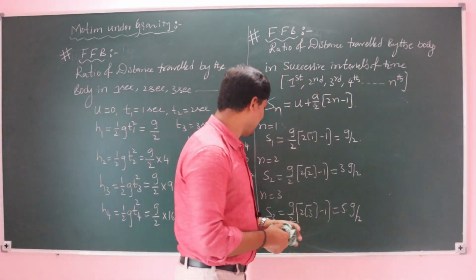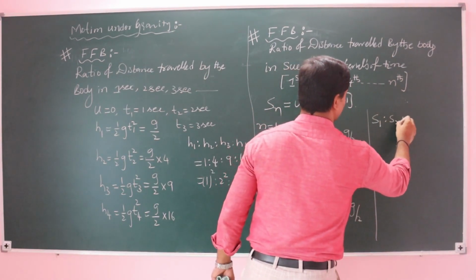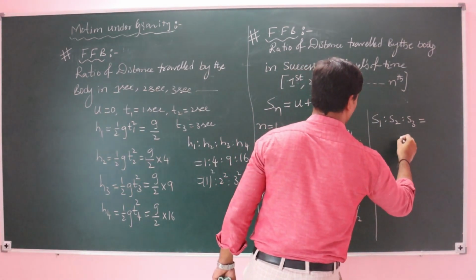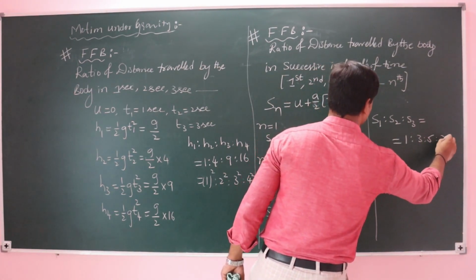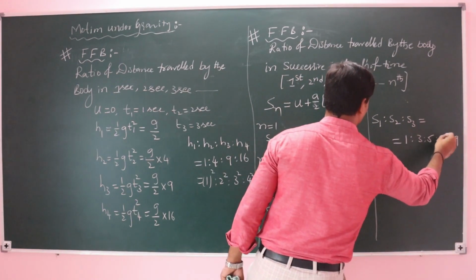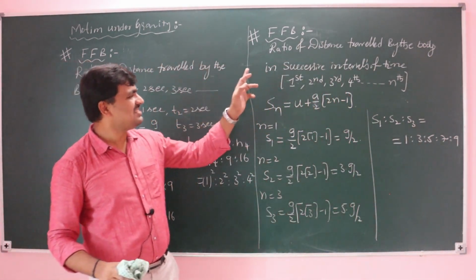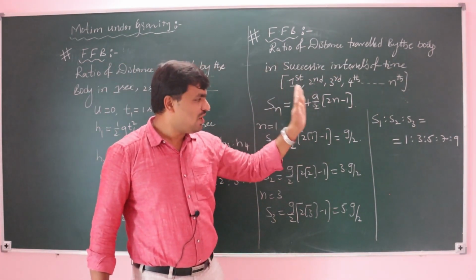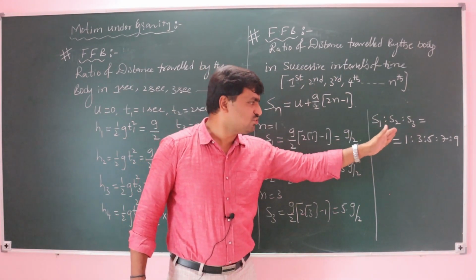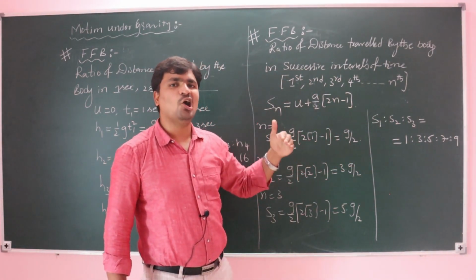So now if you take the ratio of the distance traveled, S1 is to S2 is to S3, you get 1 is to 3 is to 5 is to 7 is to 9 and so on. So the ratio of the distance traveled by the body in successive intervals of time is 1 is to 3 is to 5 is to 7 is to 9, the ratio of the odd numbers.